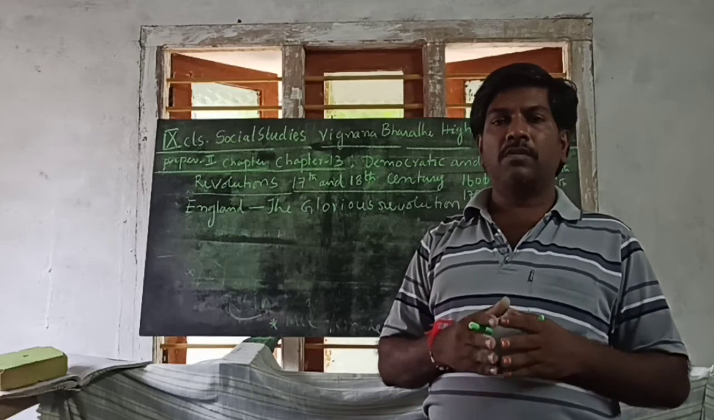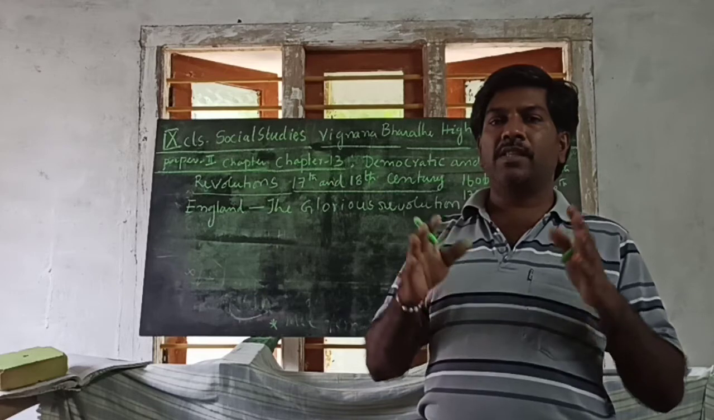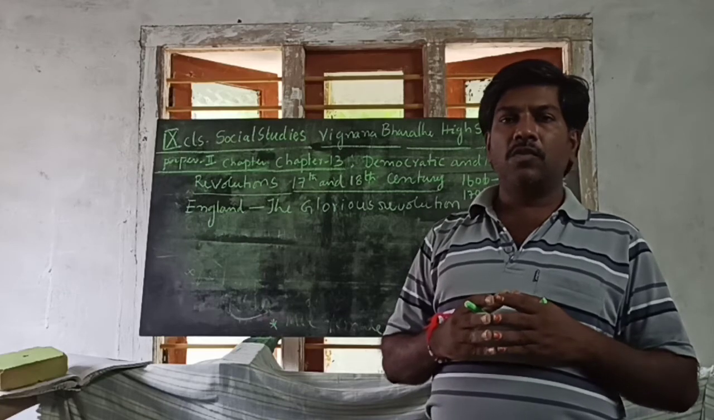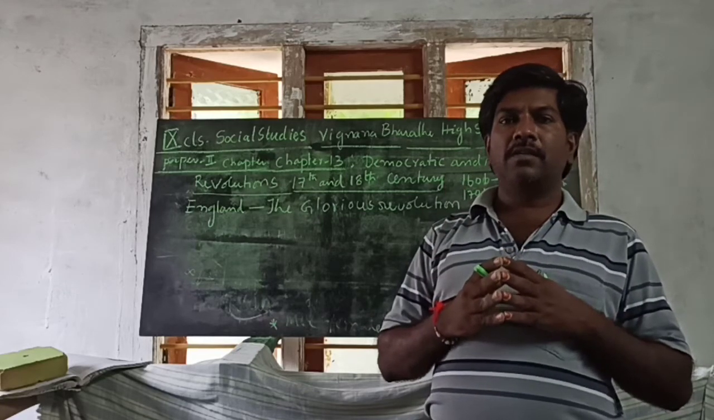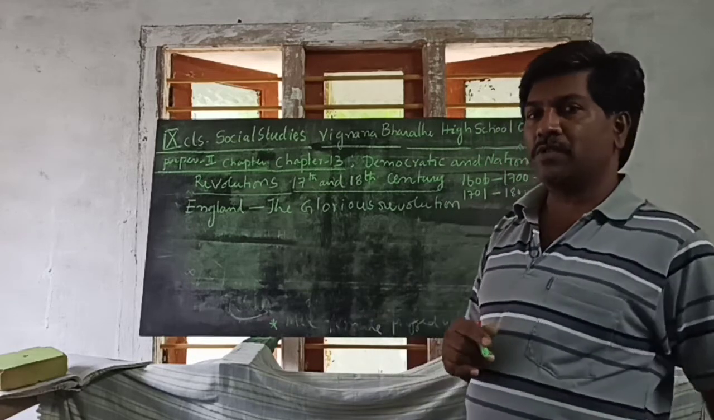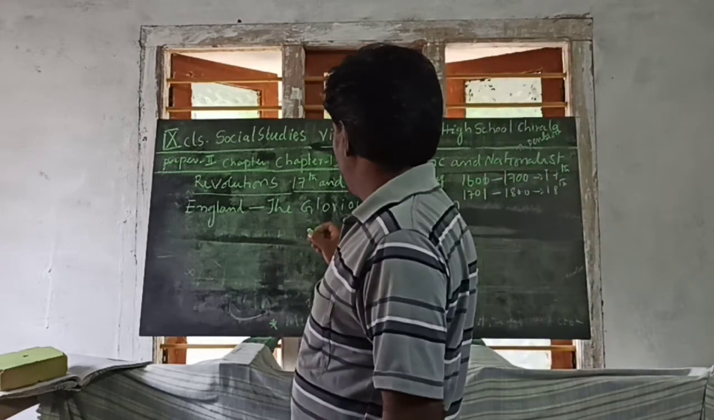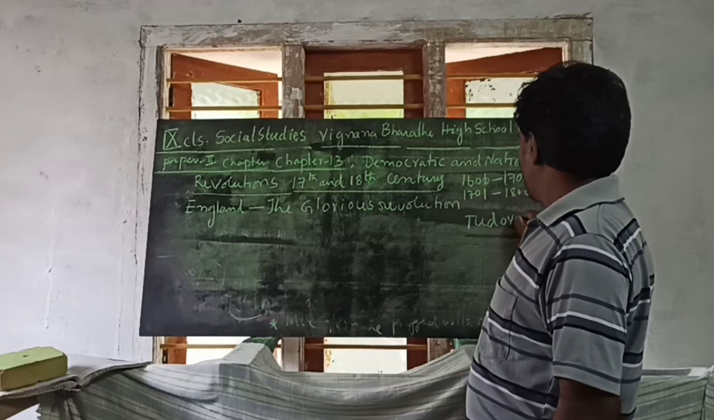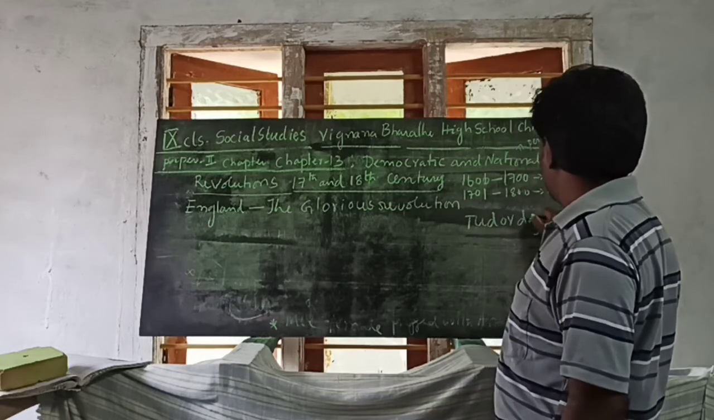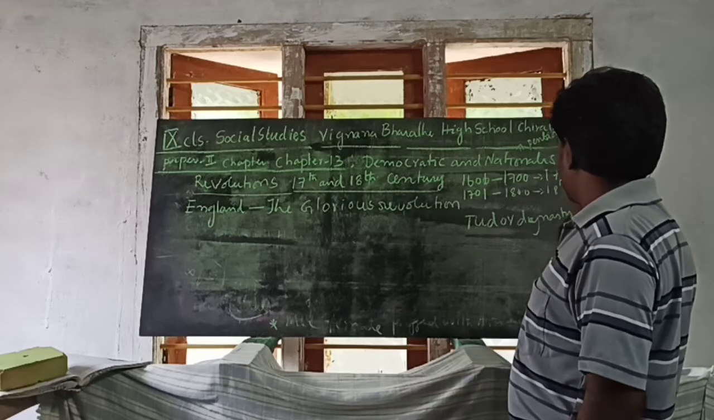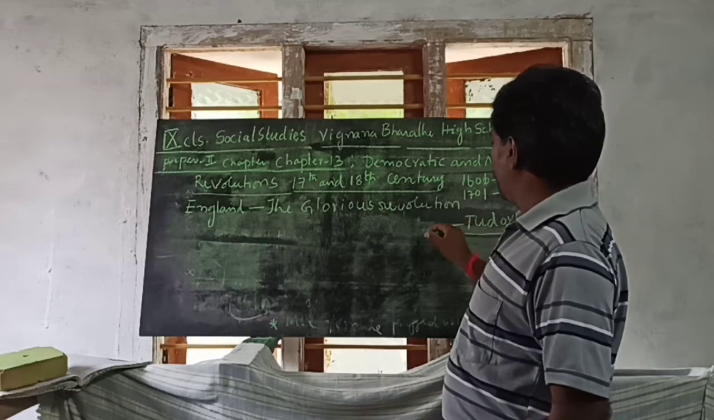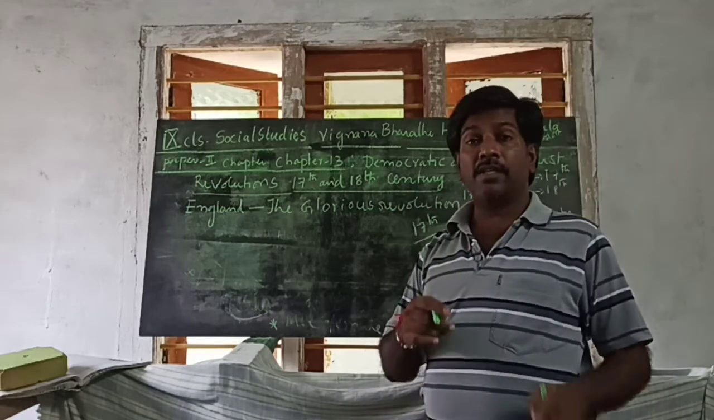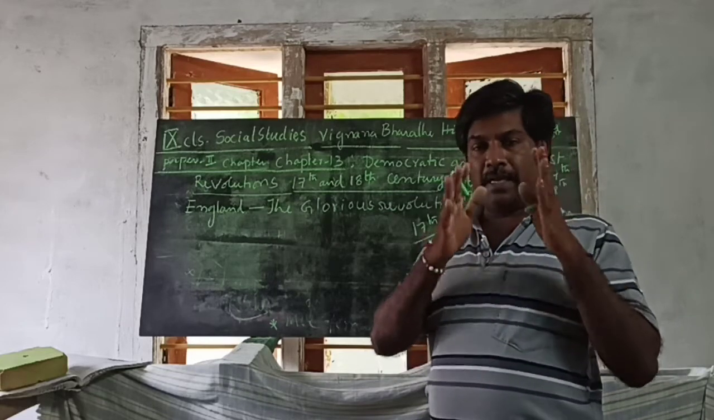In our textbook, we discuss the position of England from the 17th century onwards. In the early 17th century, the Tudor dynasty ruled England. Which dynasty? The Tudor dynasty.